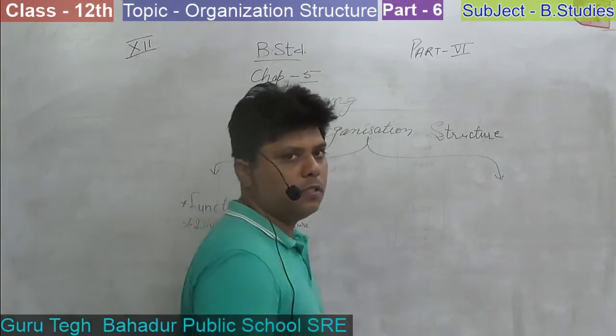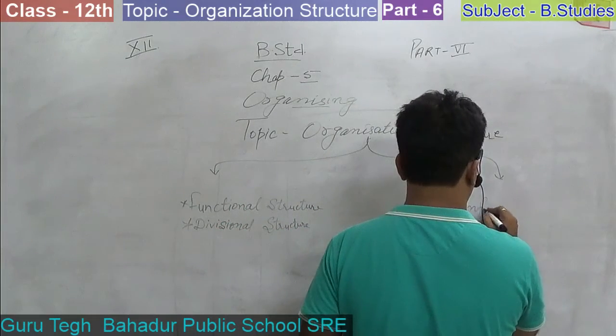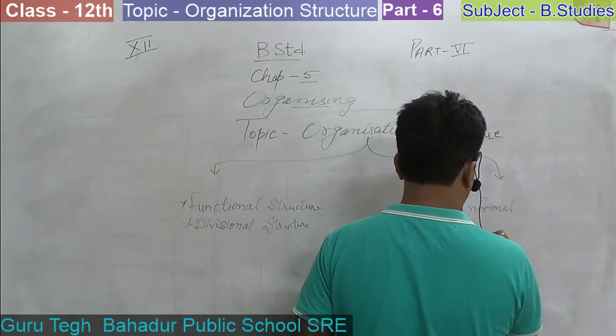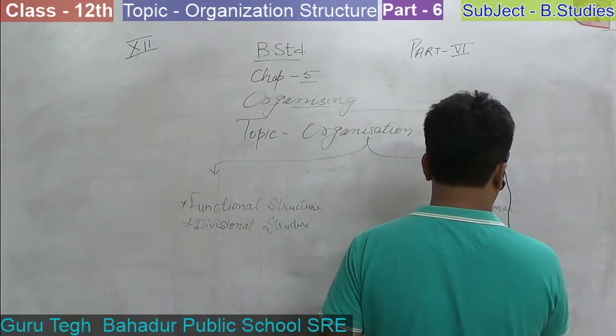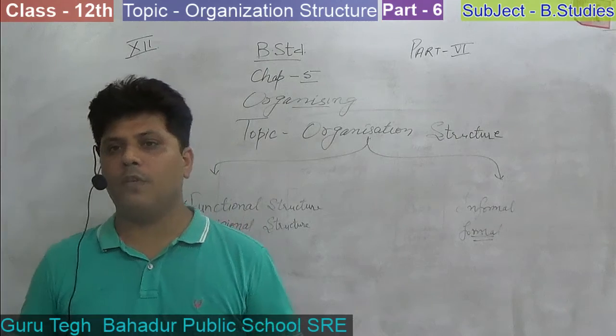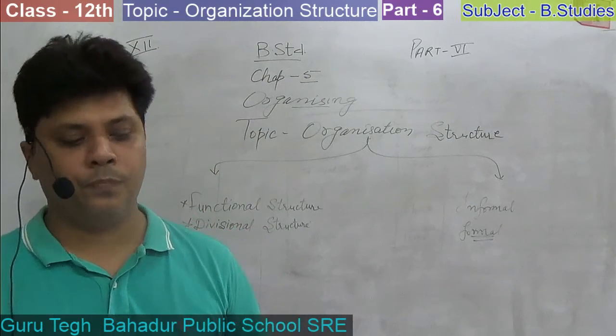The other 2 structures that you find in that book are informal and formal. Sometimes students get confused in that topic, how we identify whether they are asking about divisional structure or functional structure or formal or informal structure.